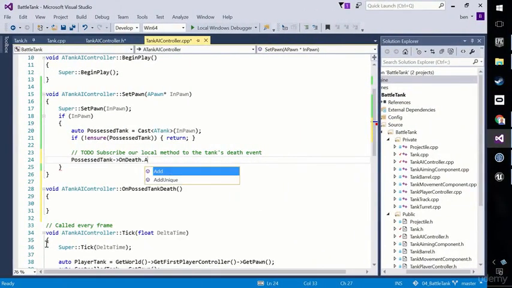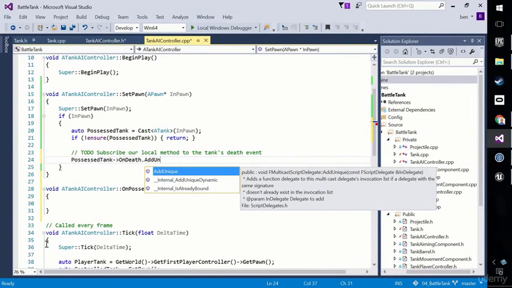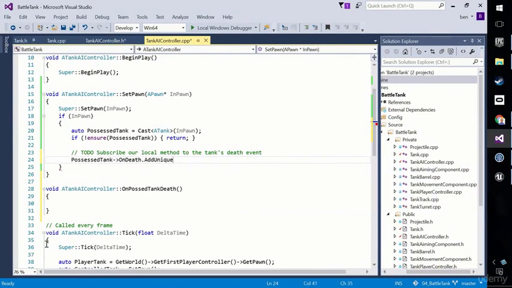Now, warning, the system is not going to give you AddUniqueDynamic unfortunately as an autocomplete, you're going to have to type it yourself. AddUniqueDynamic on this, and then we need the function name. So we just put an ampersand in front of this stuff here. Okay, and that has now subscribed us.